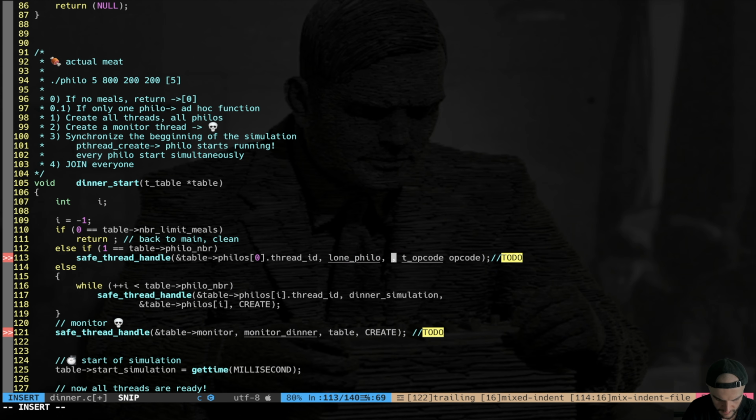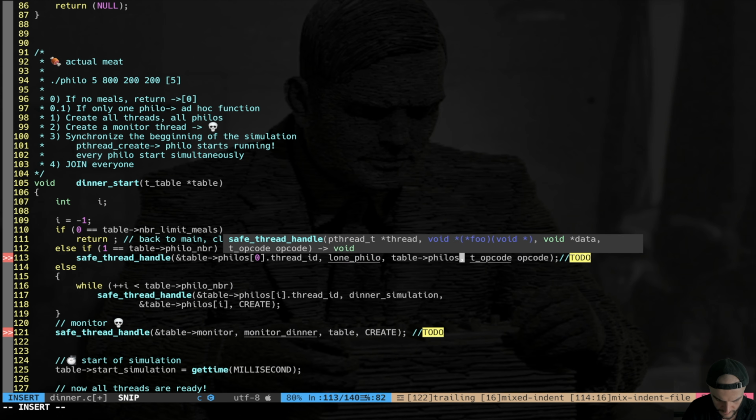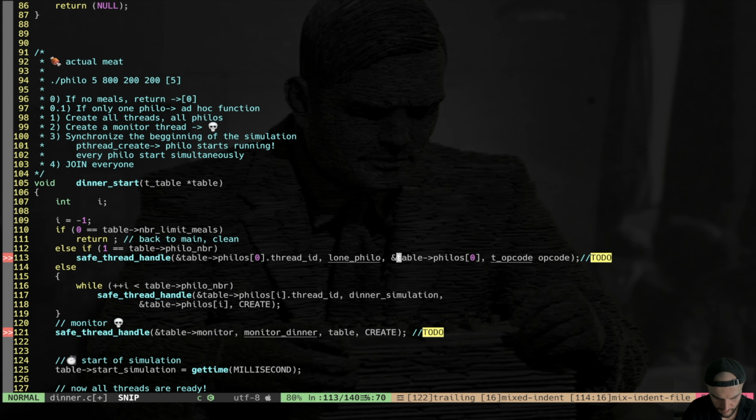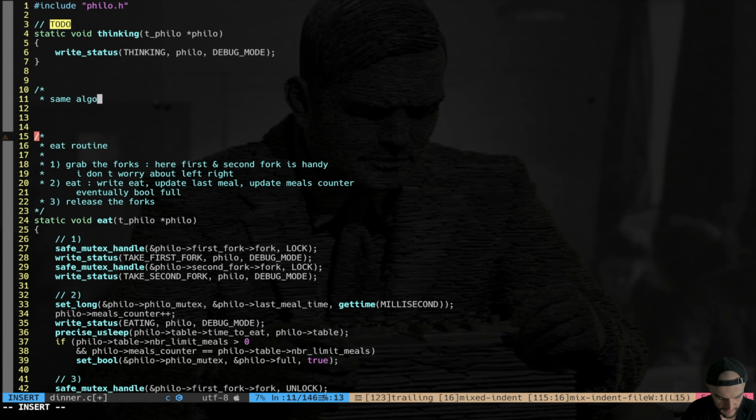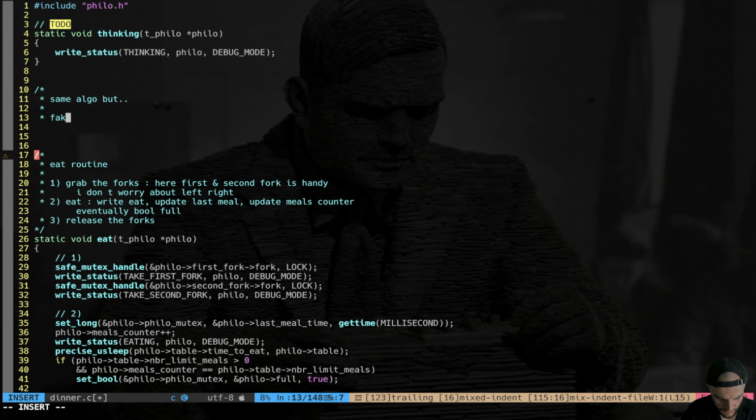Data is gonna be the philosopher, table philo in position 0 by reference, and then I simply create this big boy. All right, so we have a thread for a lone philo. We create the function lone philo. It's gonna be the same algo as the normal philosophers, just we're gonna do some changes. We're gonna fake to lock the fork.